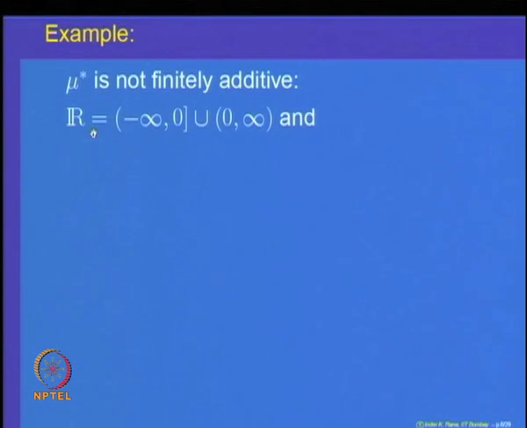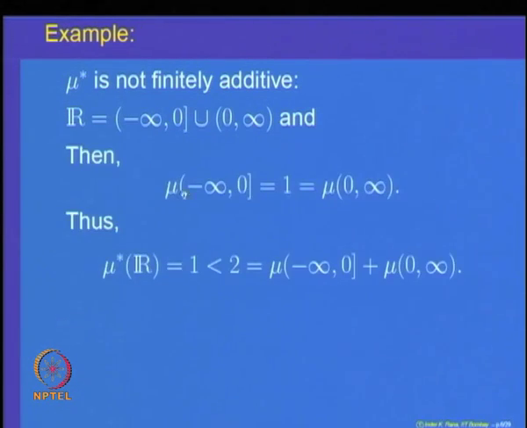So, the real line is written as a union of two subsets, and now the outer measure of the set minus infinity to 0, that is an uncountable set, so that is equal to 1, and the outer measure of 0 to infinity is also equal to 1. The outer measure of both of these sets is equal to 1, their union is R, and mu star of R is equal to 1, which is strictly less than 2, the sum of the outer measures of each one of them.